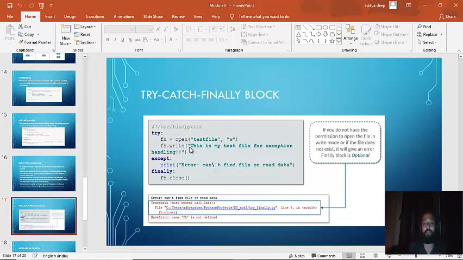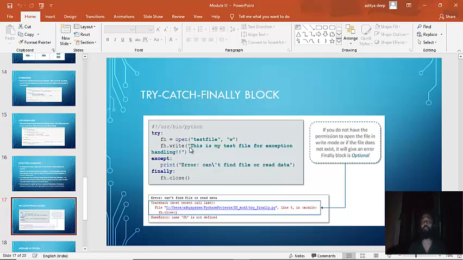Then fh.write, this is my test file for exception handling. You are trying to open a file in write mode and write something into it. In case that test file is not present at that particular location, what will happen? Your program will crash. So to avoid that crashing, we have mentioned that in the try statement.